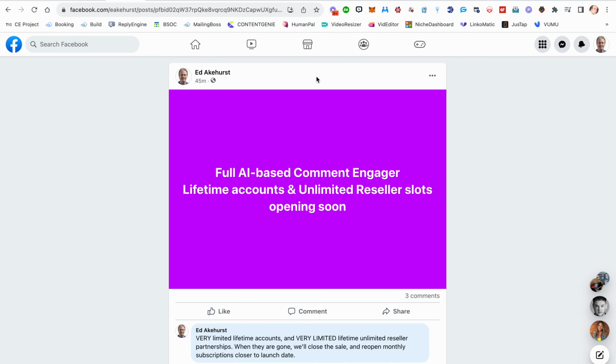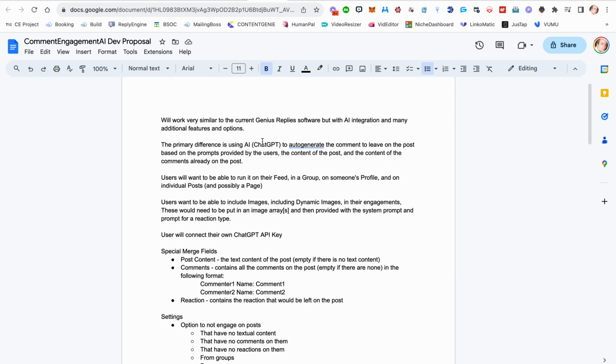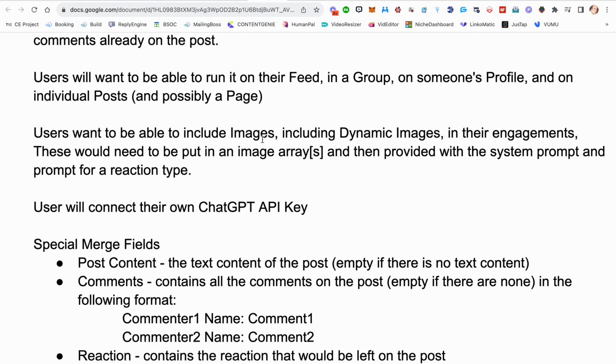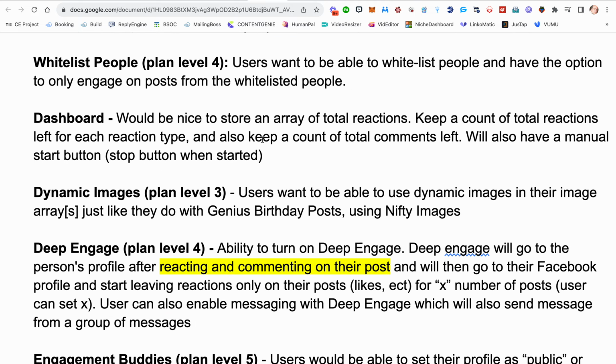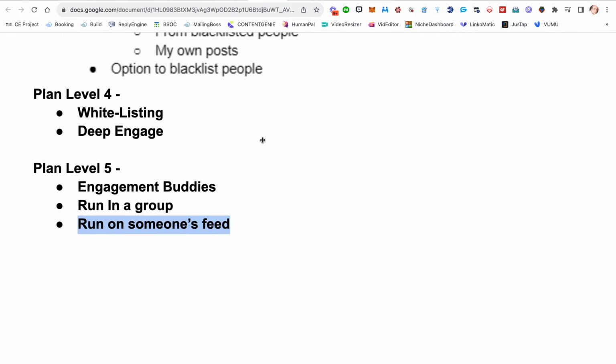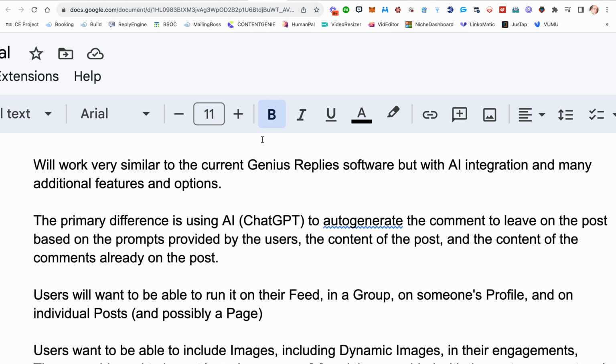So let's take a look at what this is. I'm going to put this in on a Google Doc. Let me see if I can just make this a little bigger so you can see it on the screen. And I'm going to run through this, all right? We're going to talk about the different features that it has and the plan levels and some of these cool things that it has. So let's just start at the top, all right?